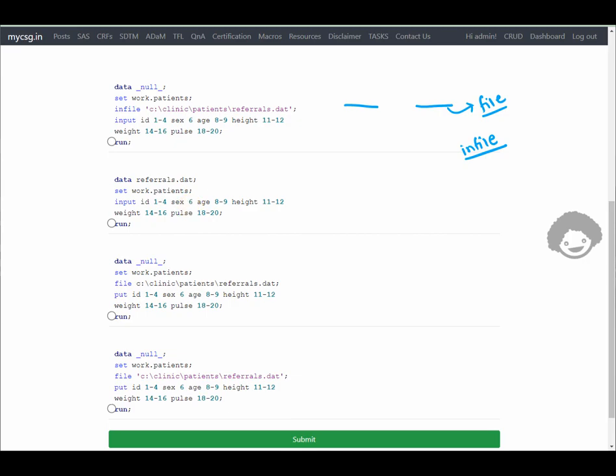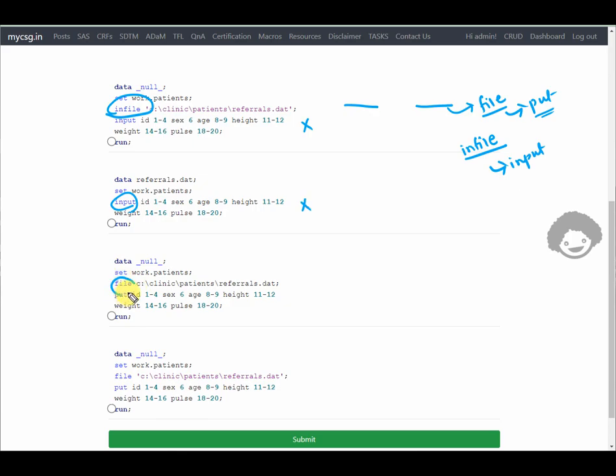And again, along with file, we need to use put statements, and with infile we use input statement because we are reading. So for file we use put statements to write to the external files. So here if we see the first option, we have infile statement used, so this is not correct. And then here we have an input statement, this is also not correct.